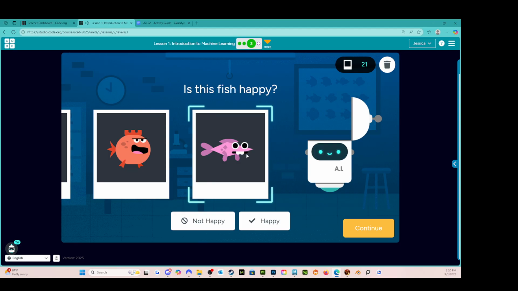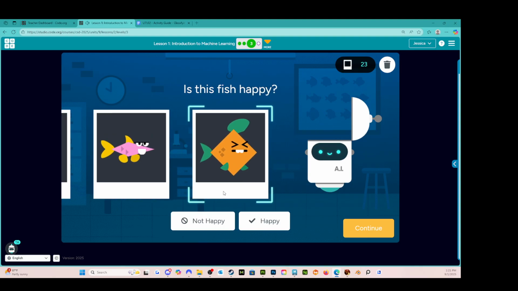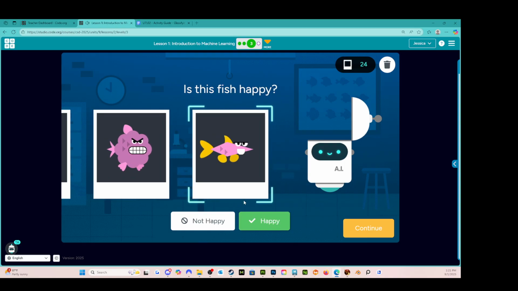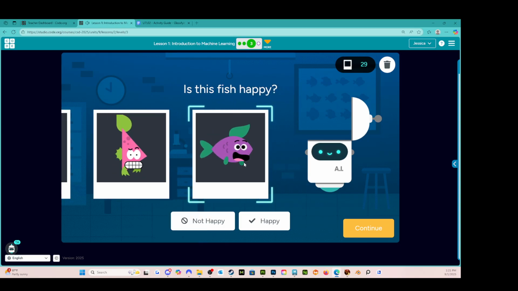See, this is where it gets harder because now it isn't quite as clear cut as just a shape or a color. Now it's my opinion whether or not I think that this fish is happy, and I don't. He looks like he's talking. He doesn't look like he's happy. Sure. All right. Sure. No. No. No. No. He looks like he's choking on something. No.